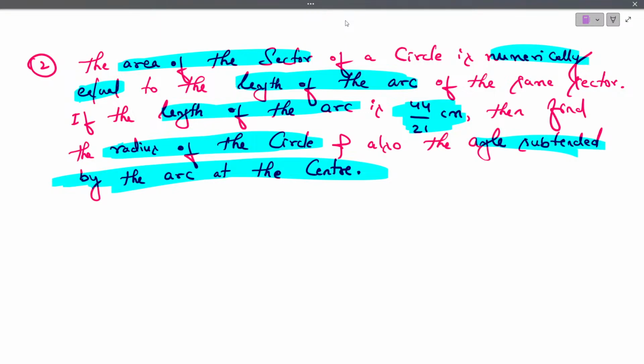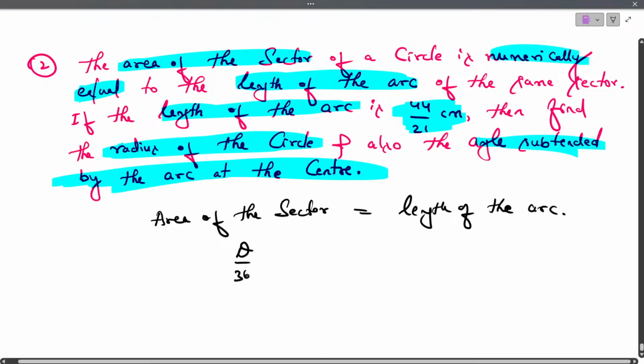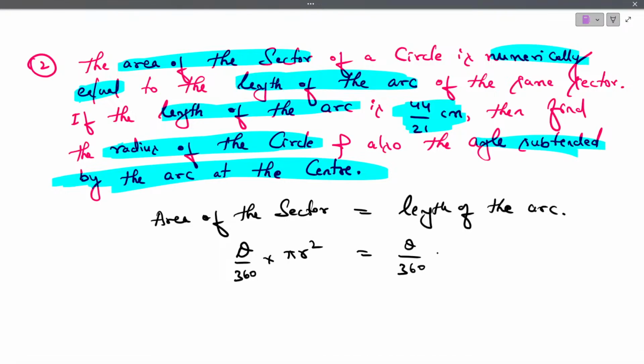So how to solve this problem? First let me write the condition. As per the given statement, area of the sector is equal to length of the arc. The area of the sector formula is theta by 360 into pi r square. Length of the arc is theta by 360 into 2 pi r.